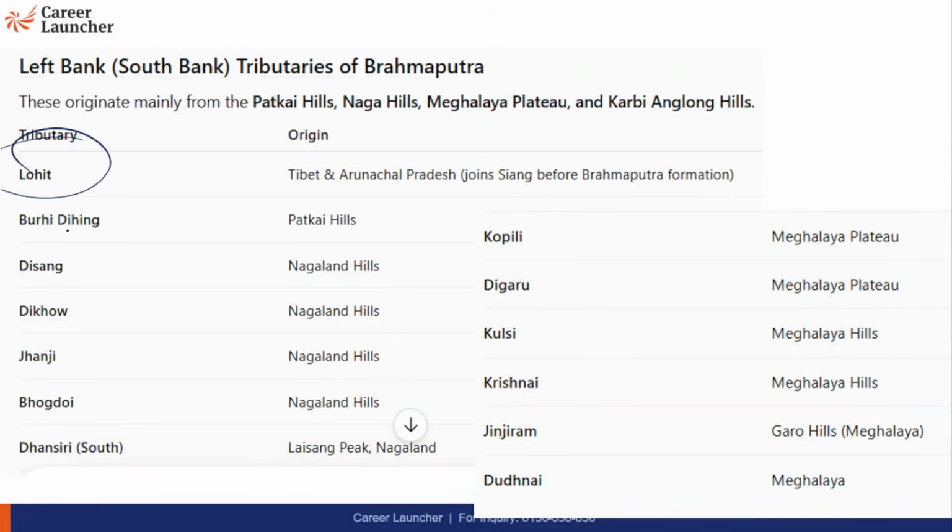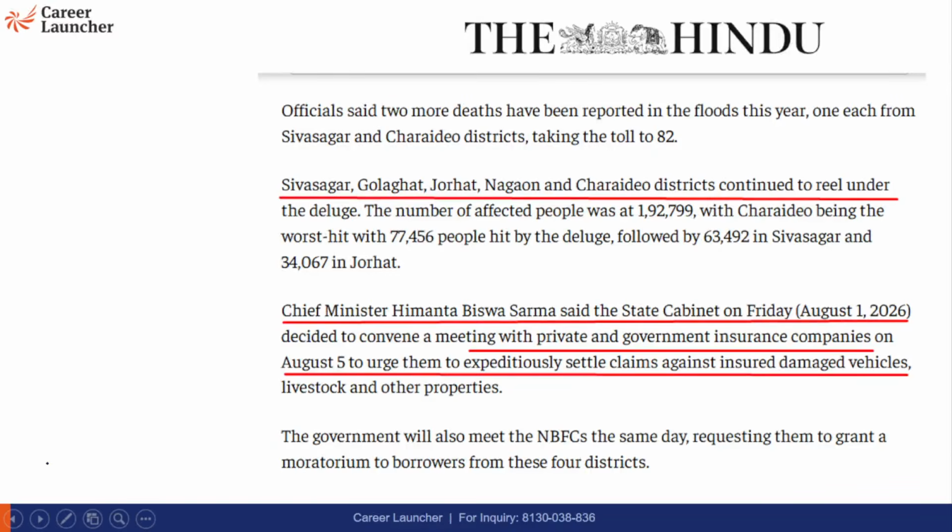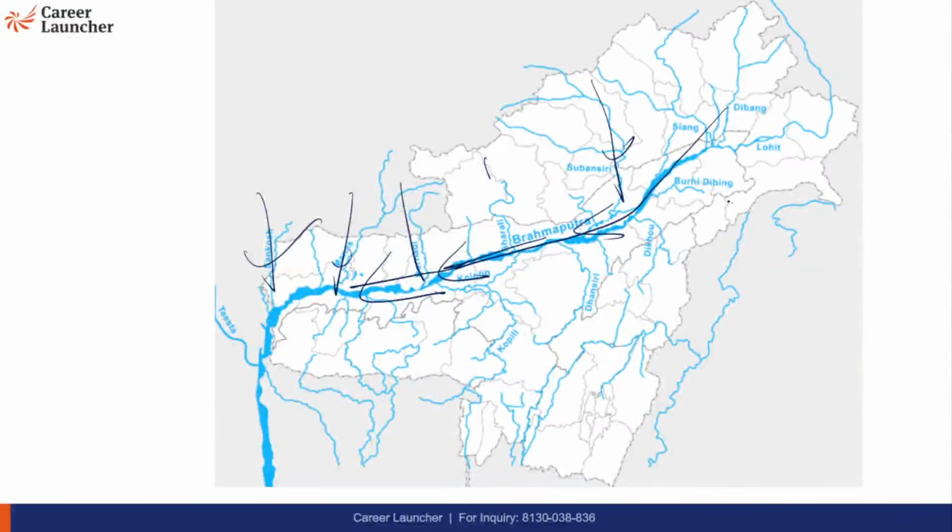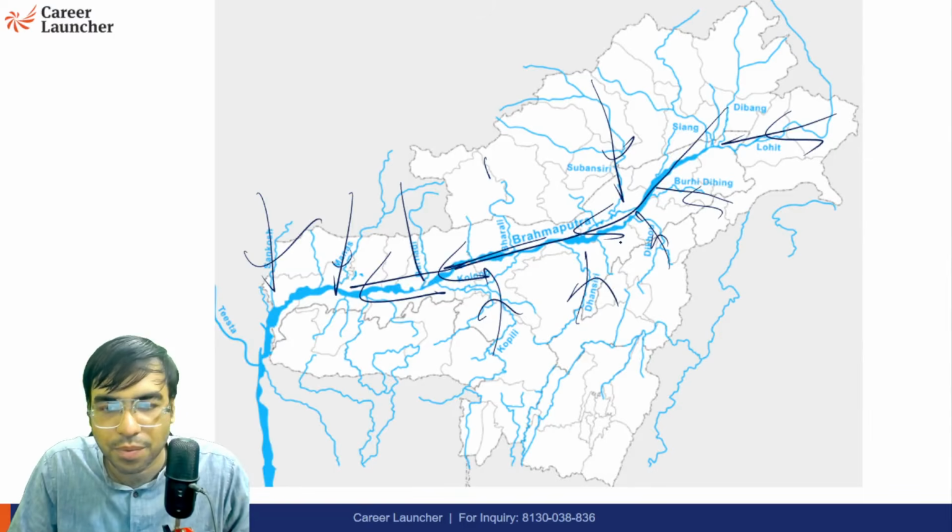Left bank with Lohit is very famous. Borhi, Ding, Disang, Dikhau. These are causing damage. Dhansari is causing damage. The left bank tributary. So, this is the left bank. Borhi, Ding, Dikhau, Dhansari, Kopili, Lohit. These are left bank tributaries. That's what you should be knowing about.